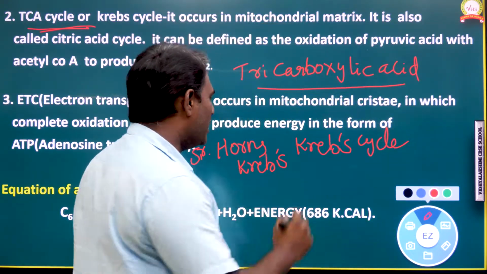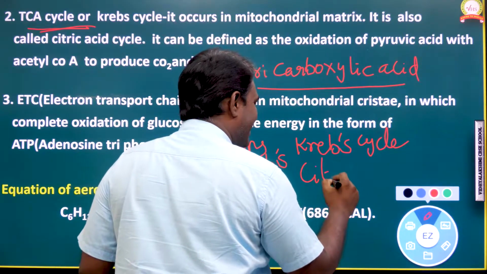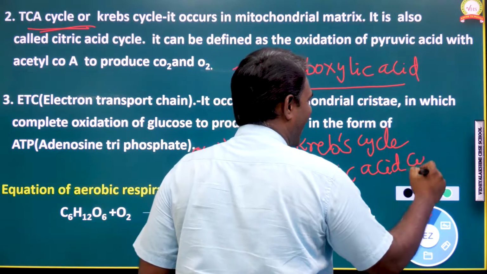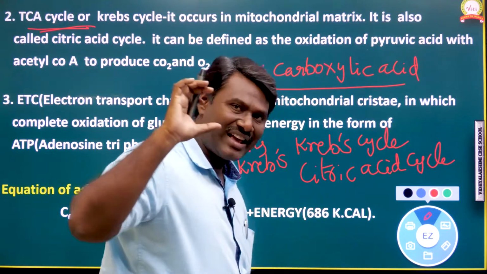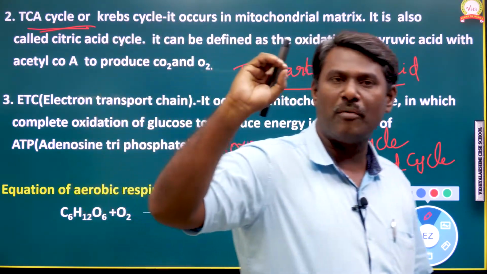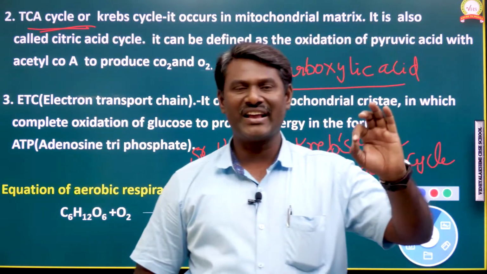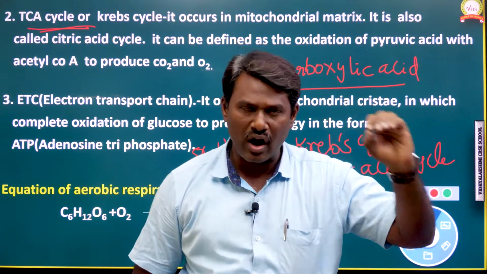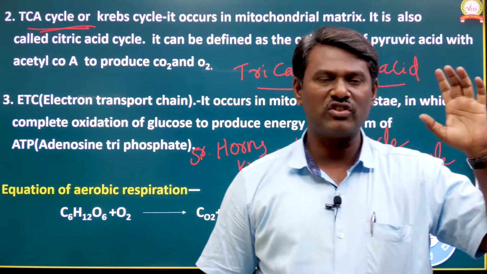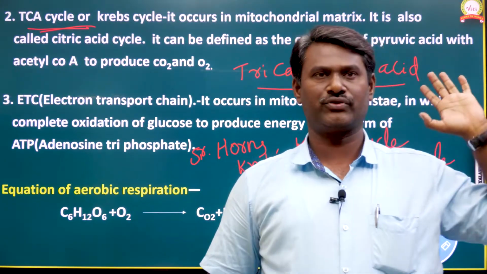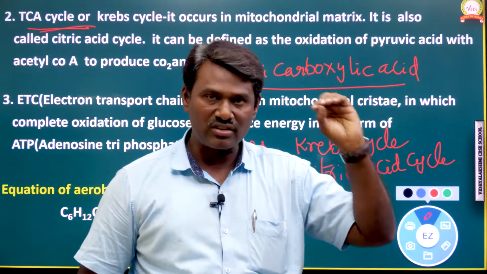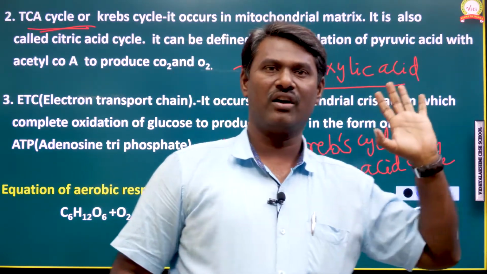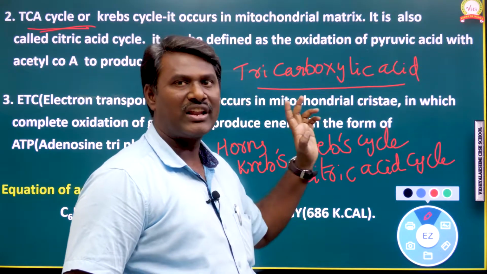It is the second stage of aerobic respiration, and it is also called the citric acid cycle.